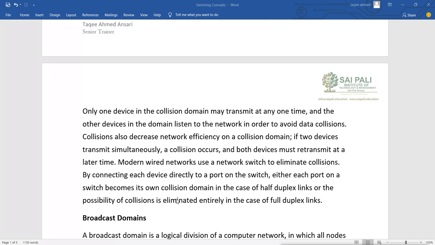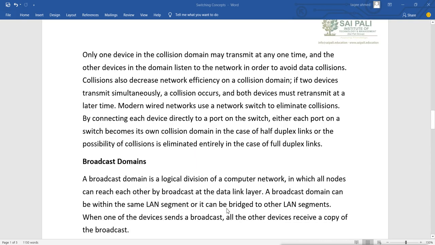So collision domain will not spread across a switch because every port of the switch is itself a collision domain. So if anything happens on the port, then it will not transfer these things to other ports. So switch, every port of the switch is what? A collision domain. So when a collision happens on a single port of the switch, it will not affect other ports. So your network performance will not decrease. Because of that, administrators use the switch to eliminate the collision entirely.